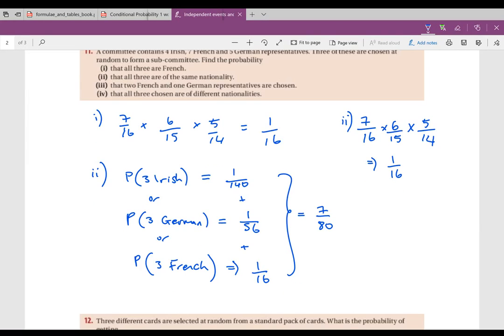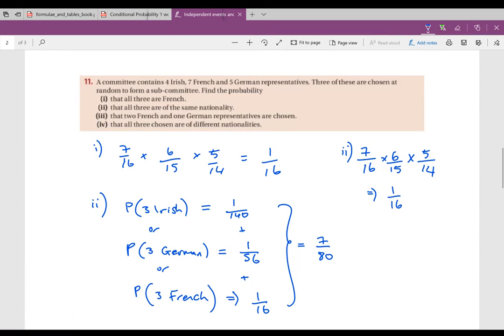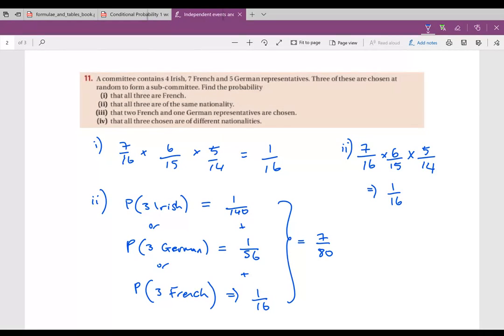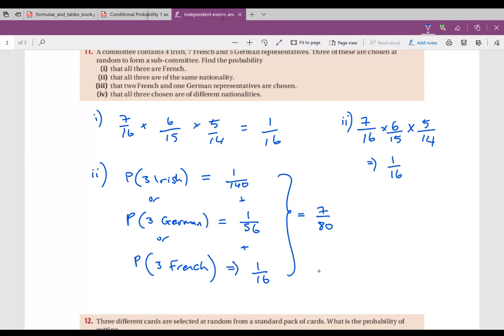However, there are 3 ways of choosing the place for the German. I could have the German chosen first, second, or third. Like I said there, it doesn't matter how you get your 1/16, but there are 3 different ways I could do it. I could choose the German first, and then 2 French. I could choose a French person, a German person, and a French person, or I could choose the French, and then the German.